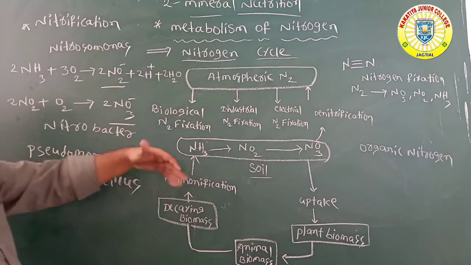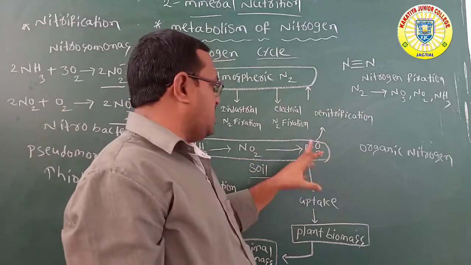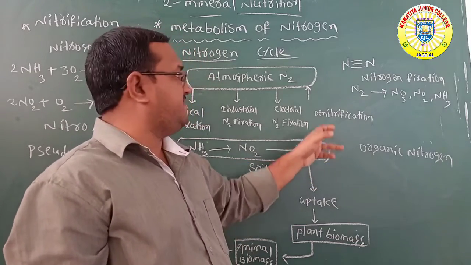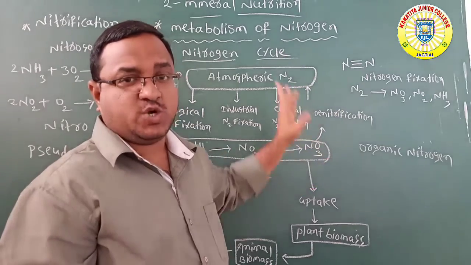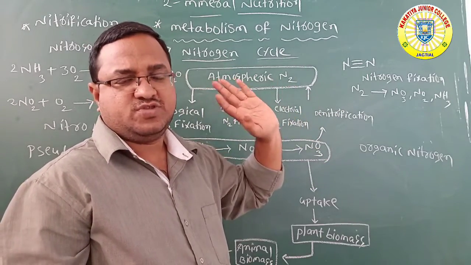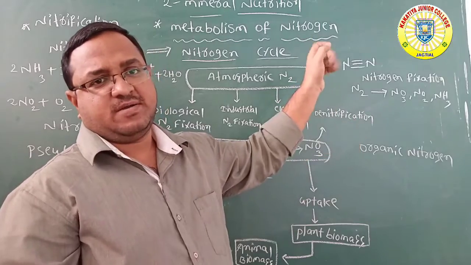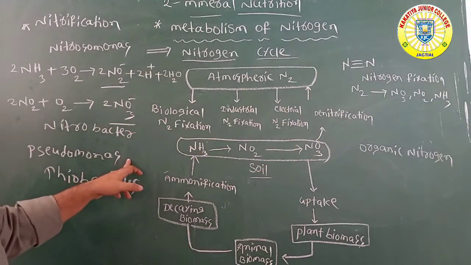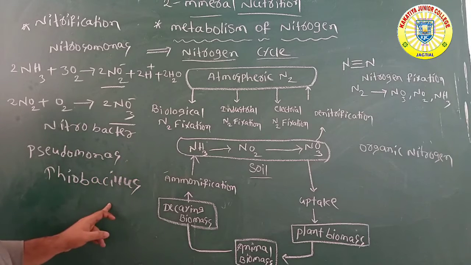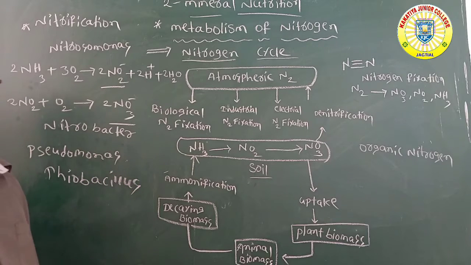These nitrification bacteria are all chemoautotrophs. Whenever nitrates are formed in the soil, again these nitrates are reduced into N2. This process is called denitrification. It is carried out with the help of special bacteria, Pseudomonas and Thiobacillus.